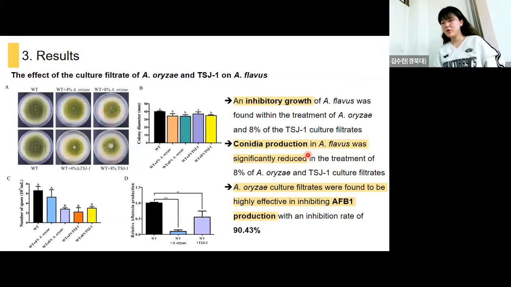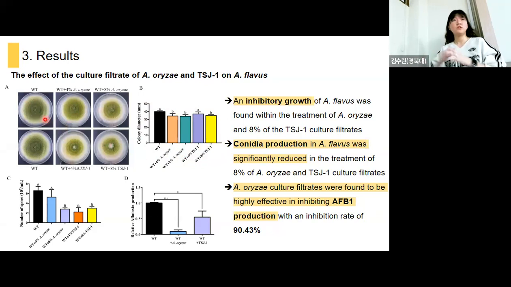Next, the effect of the culture filtrate of Aspergillus oryzae and this non-aflatoxigenic flavus was measured. So inhibited growth of Aspergillus flavus was found with the treatment of oryzae supplementation. You can see it in this colony, and this is the quantitative analysis. You can see that when co-cultured, they grow smaller compared to wild type, and it is the same in this TSJ1 strain.